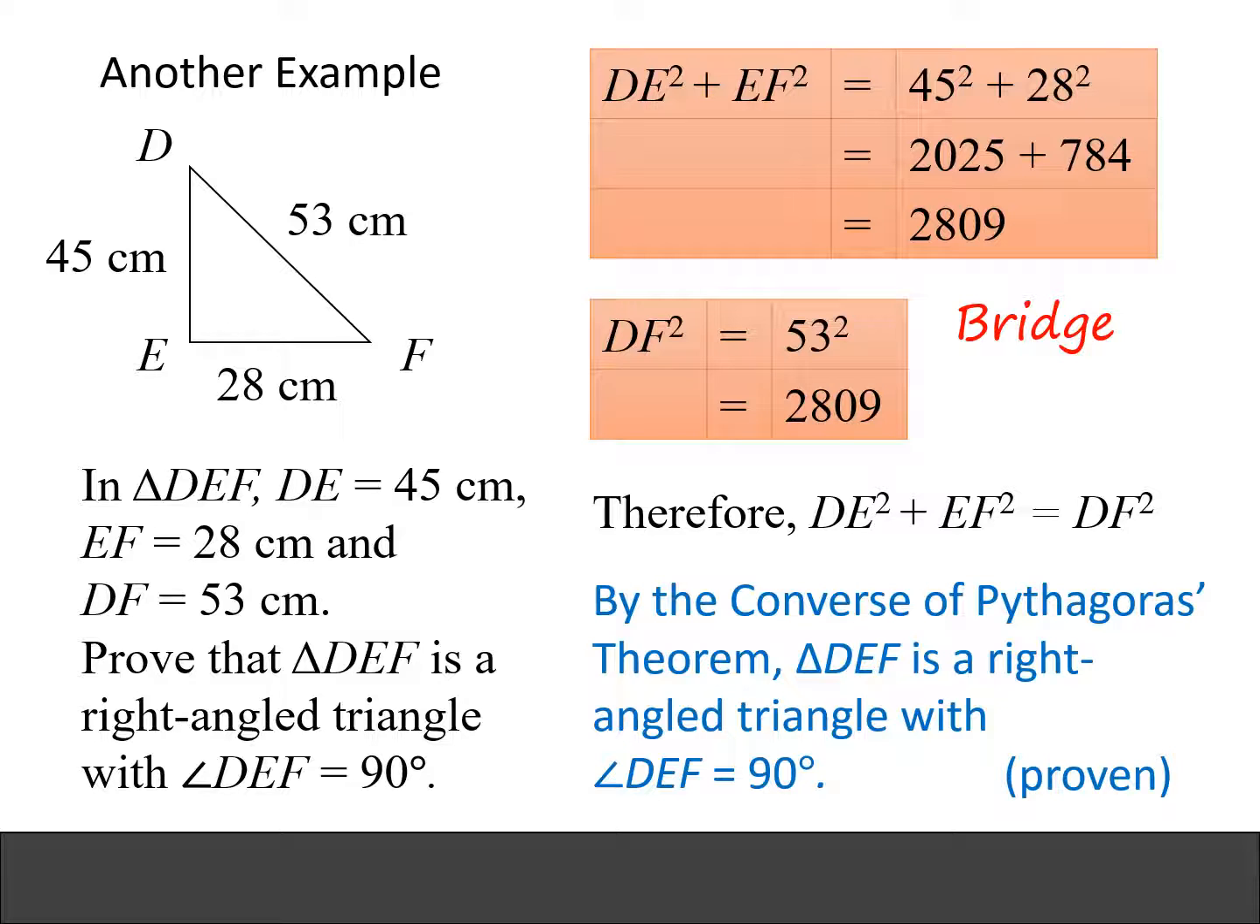Alright, to sum up, these are the steps that you need to write in order to use the converse of Pythagoras theorem to prove that a triangle is a right-angled triangle with a particular angle equals to 90 degrees. Please do not leave out any of these steps, because if you leave out any of these steps, then the proof is not complete. You can pause the video now to take a longer look at these steps, or you can always rewind to the earlier parts of the video to watch them again.